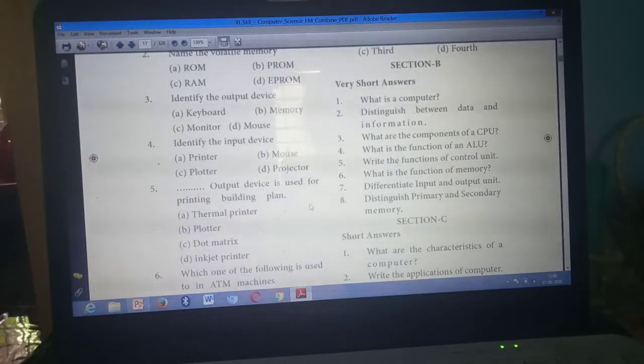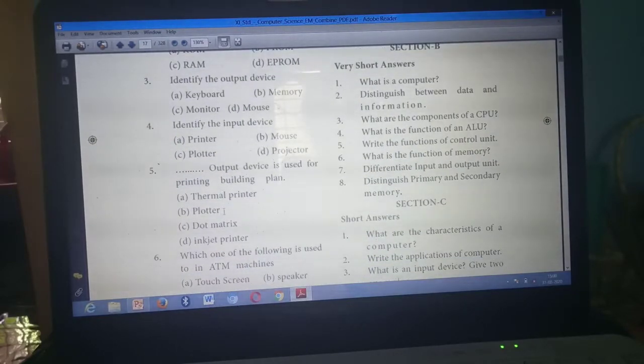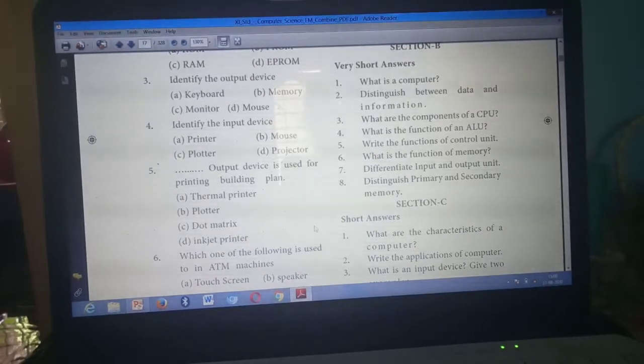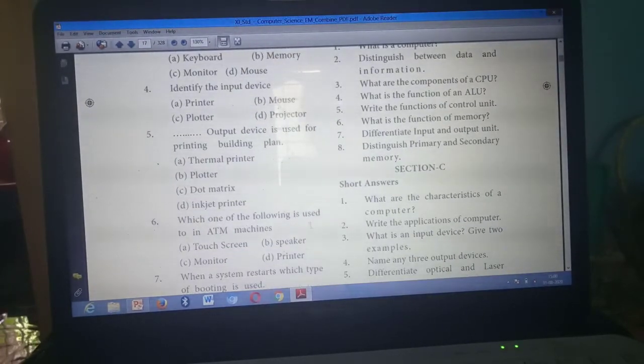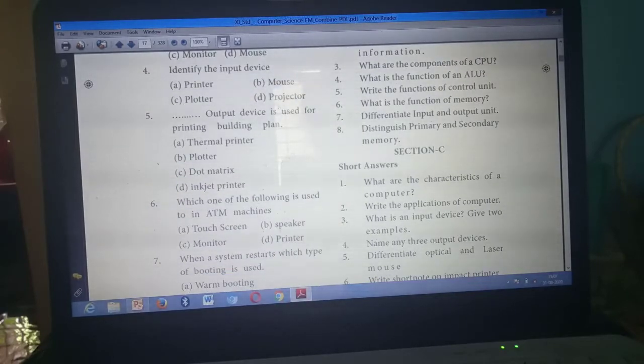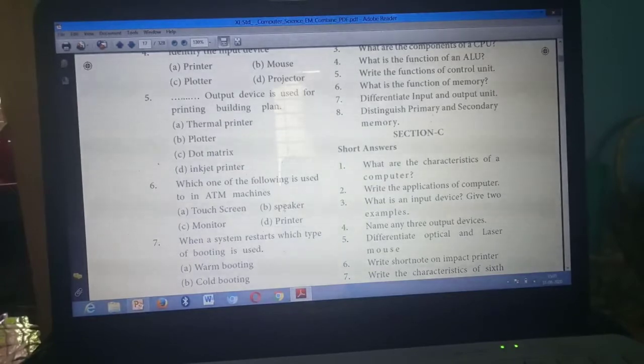Next one. Dash output devices used for printing building plan. Option B. Plotter. What's the answer? Option B. Plotter. Next one. Have you all marked? Next question. Which one of the following is used in ATM machines? Touch screen. Option A. Sixth one answer, option A, touch screen.